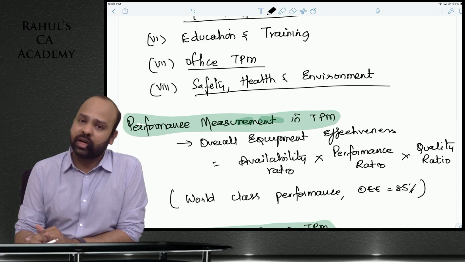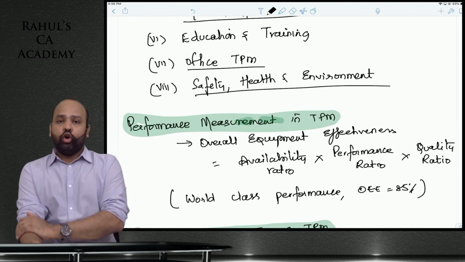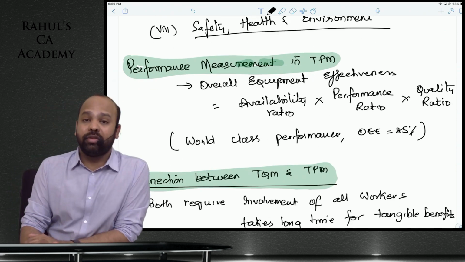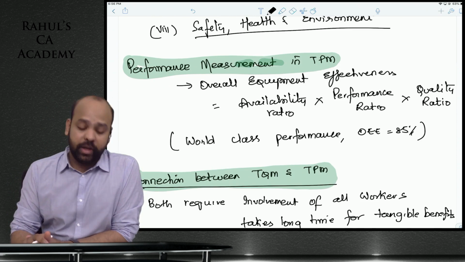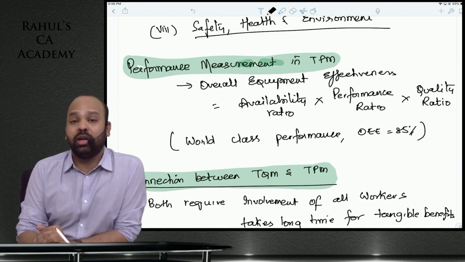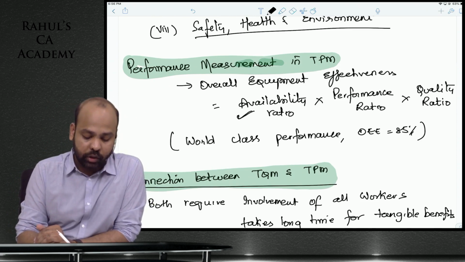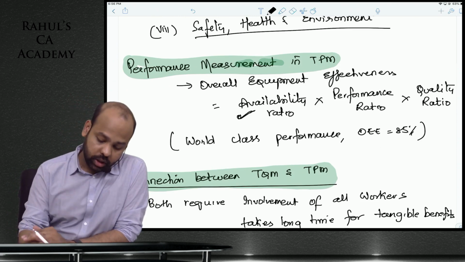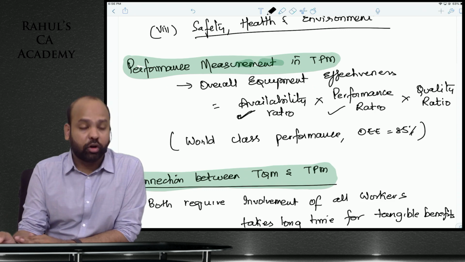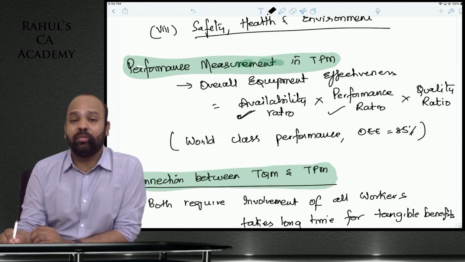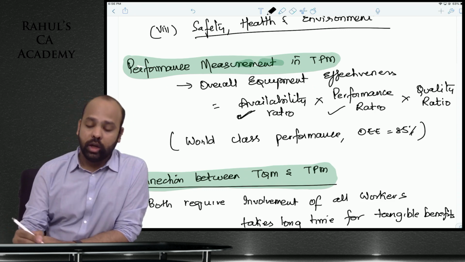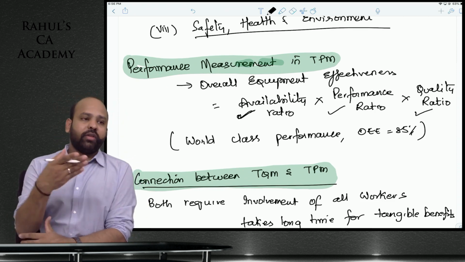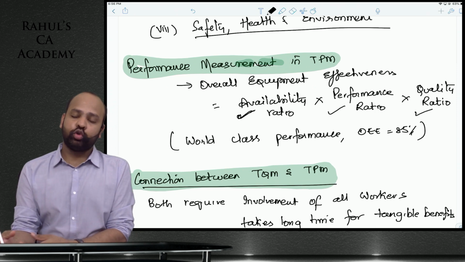Overall equipment effectiveness, guys, a practical question. Overall equipment effectiveness basically measures the effectiveness of machinery. This is based on 3 aspects. It talks about the availability of a machine, which will take breakdowns and everything into consideration. Was the machine 100% available or not? Then it will take the performance of the machine into consideration. Is the machine manufacturing products or not? And the products manufactured, do they meet the specifications or not? So it is availability into performance ratio into quality ratio.